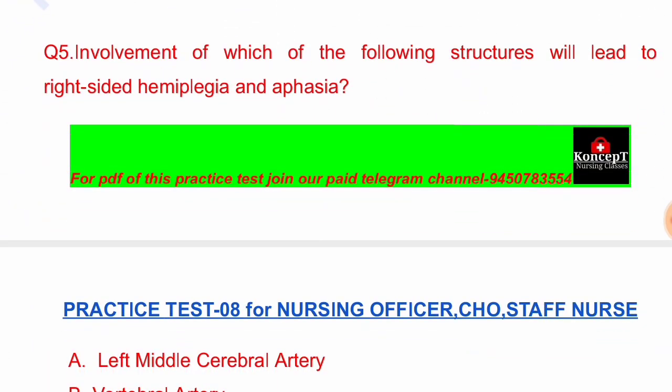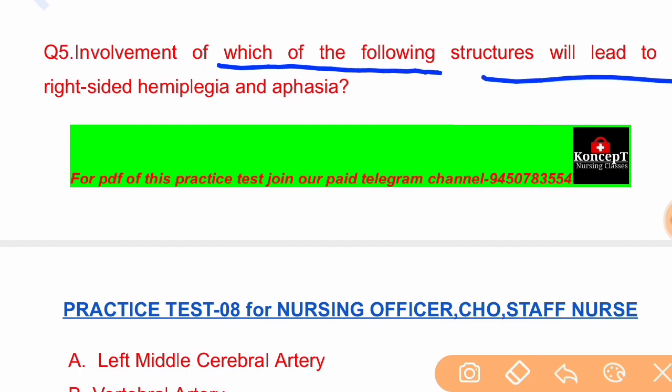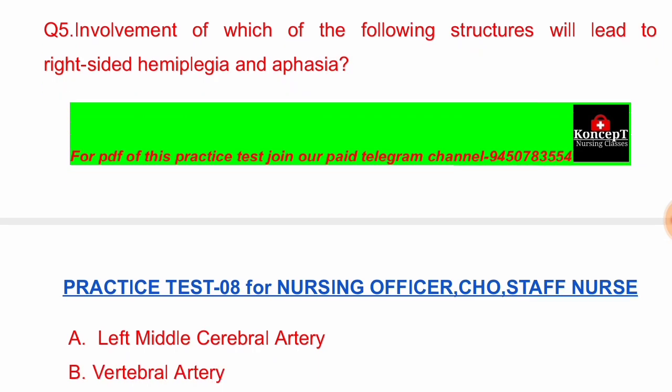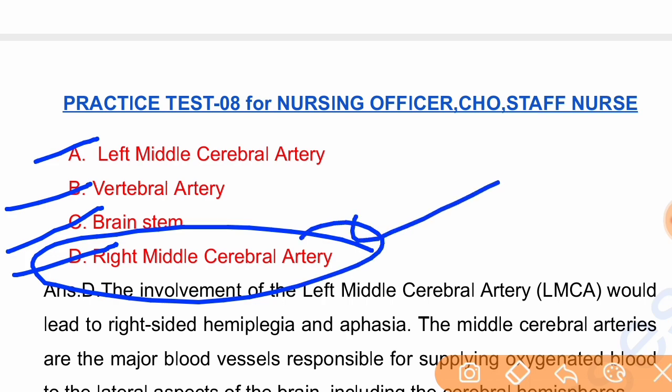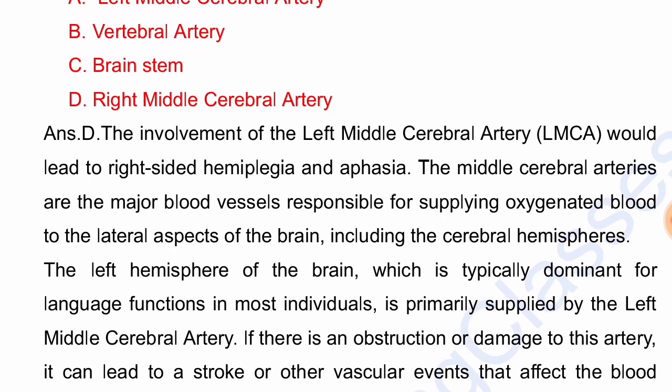Next question. Involvement of which of the following structures will lead to right-sided hemiplegia and aphasia? Left middle cerebral artery, vertebral artery, brain stem, right middle cerebral artery. The correct answer is option A, left middle cerebral artery.